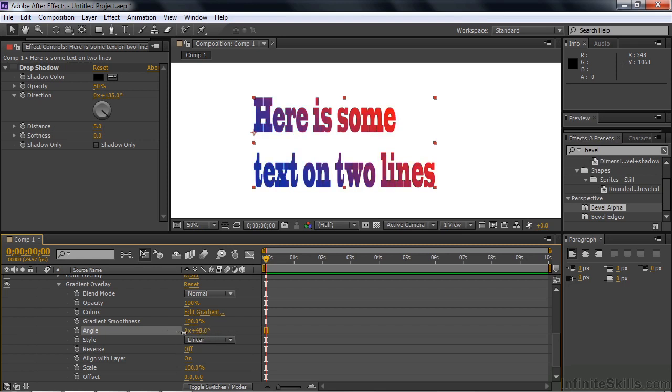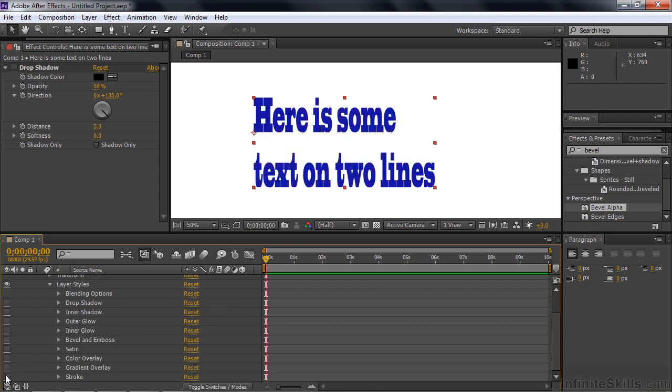You can also change the kind of gradient. Right now it's called linear. It means it goes straight across like that. You can make it into, let's say, a radial, which is centered. The radial angle talks about how much it takes in, like so. We have a diamond. Reflected just kind of puts it down the middle. It has two sides to it. There you go. That's gradient overlay.